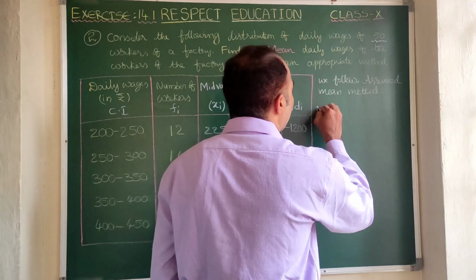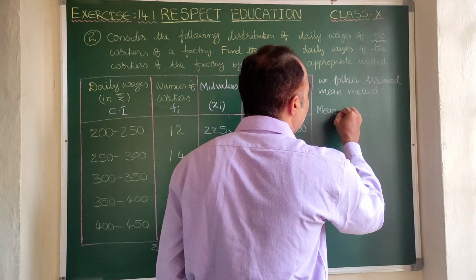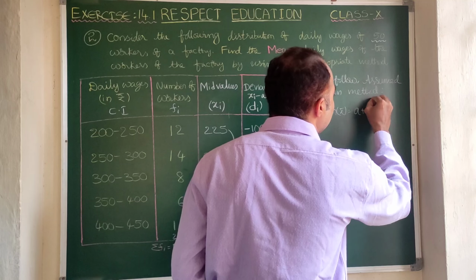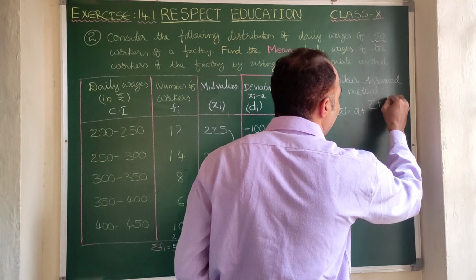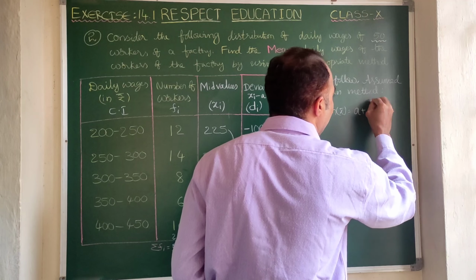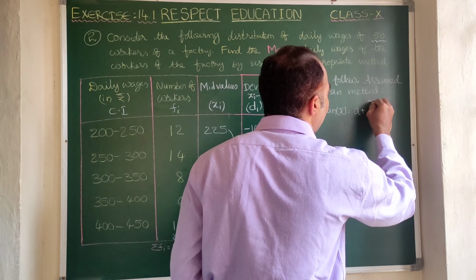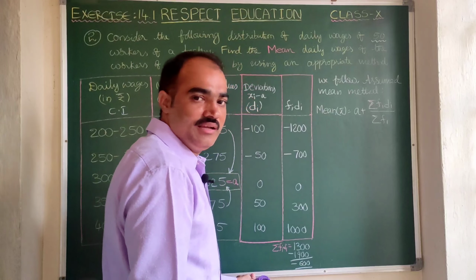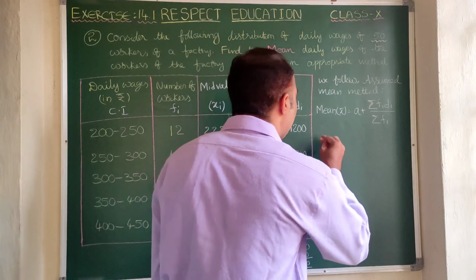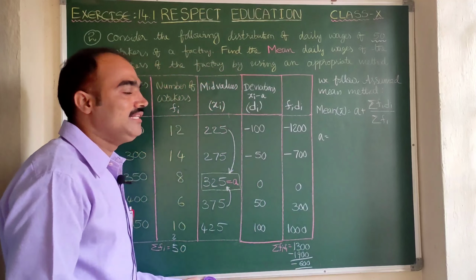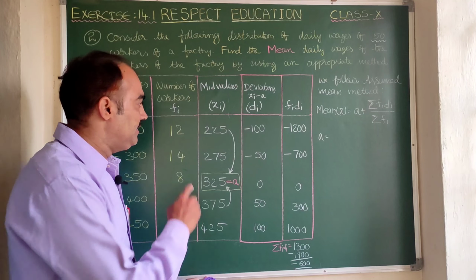Now there is a formula: mean, denoted by x bar, is equal to A plus sigma fi into di by sigma fi. This is the formula. Sigma is the summation total. Clear? Now let us substitute the values. From the table, observe the table and tell me what is the value of A. 325.